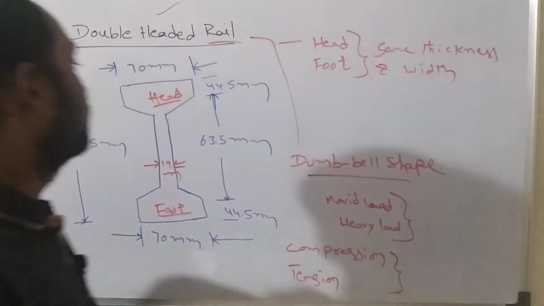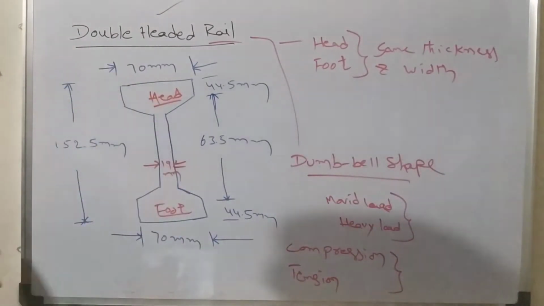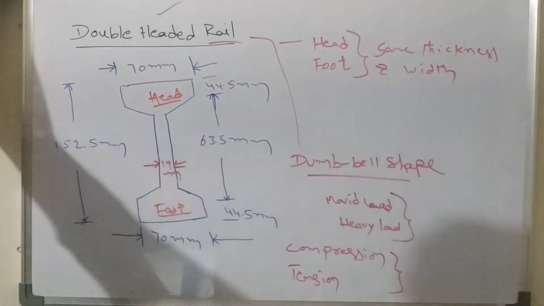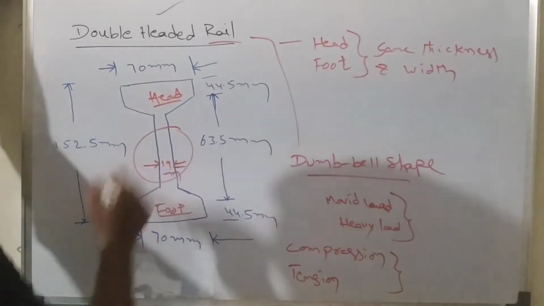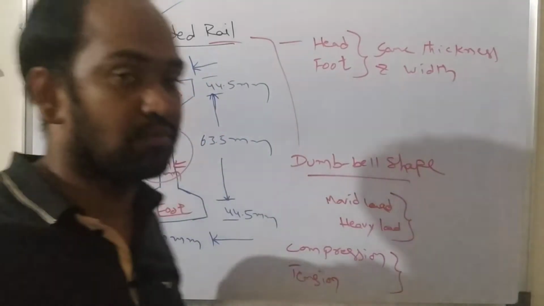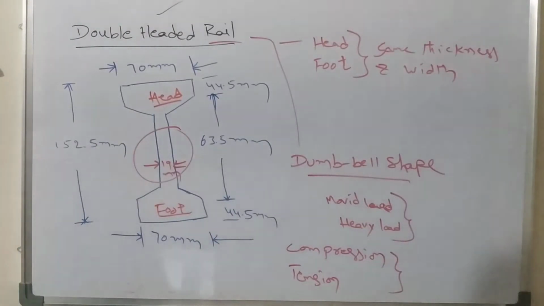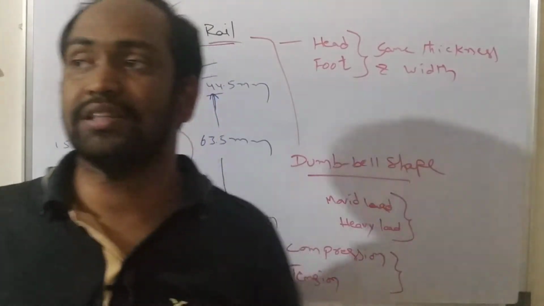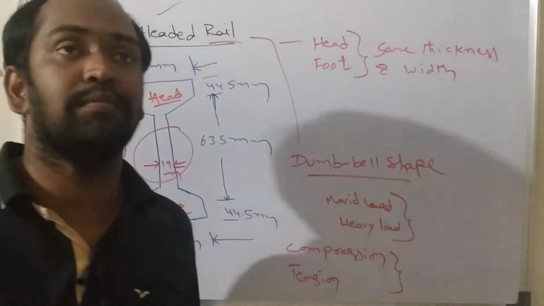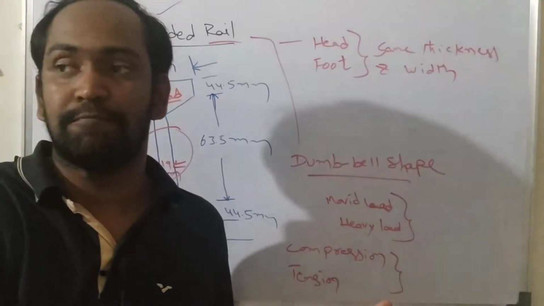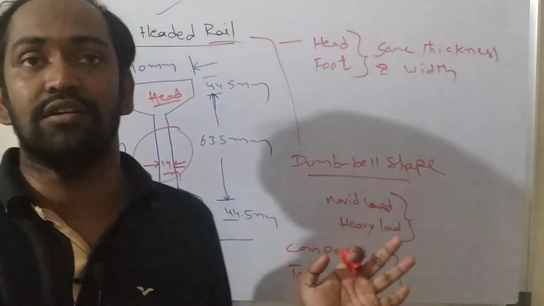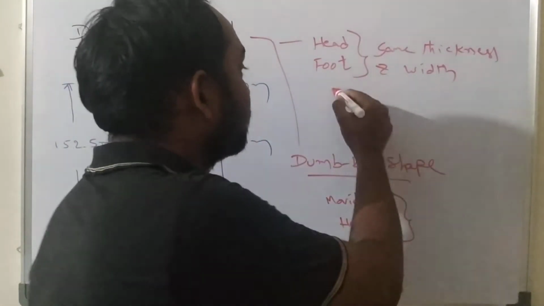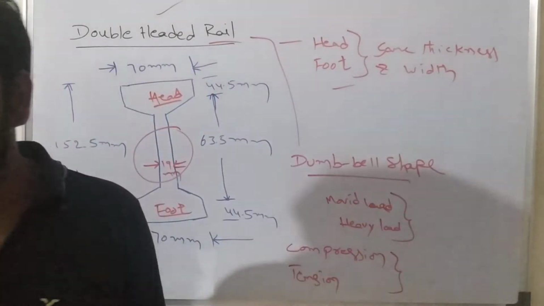So if the dimensions of head and foot are both the same, in that case the head will undergo tension and the foot will undergo compression. The stem is there in between, so the stem can undergo both compression and tension. If the dimensions of head and foot are both the same, they cannot share the entire stress. It means they cannot bear both stresses, compression and tension. So in that case, the double-headed rails are a failure. Initially the double-headed rails were used, but nowadays double-headed rails are not used anywhere.